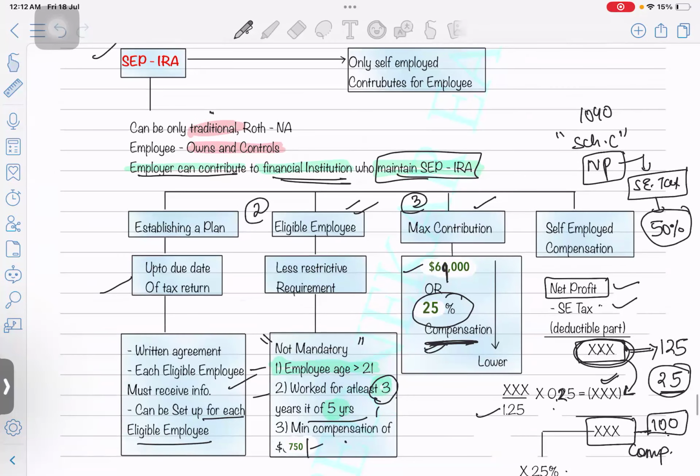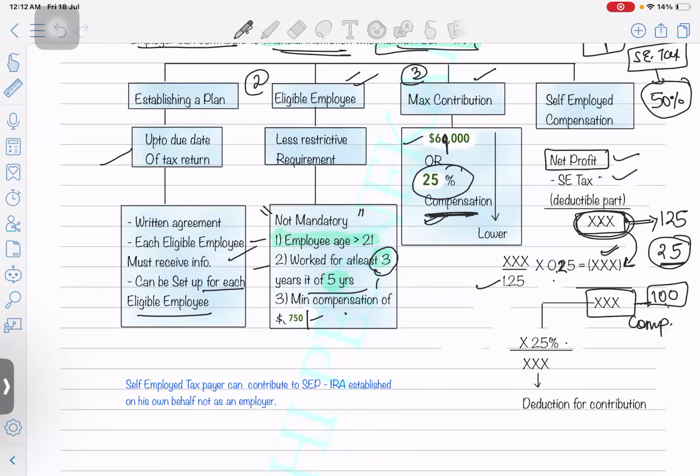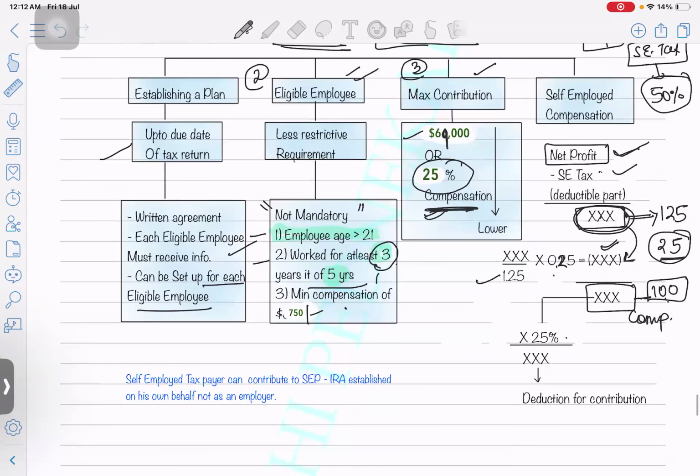The maximum contribution you can make is $69,000 or 25% of compensation when being an employee, if you're doing a contribution. Being self-employed, if you're doing a contribution, there is a small calculation you have to do: take all your net profit, reduce your self-employment taxes, the 50% of your self-employment taxes, which anyway you're going to get a deduction for on Schedule C. Those who have done part one might be able to remember that topic.